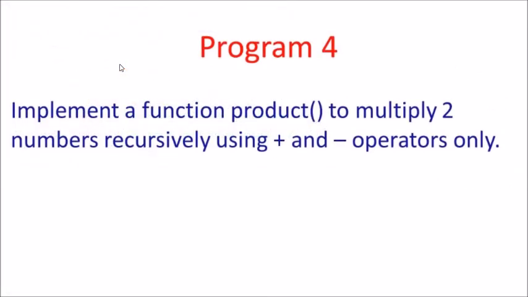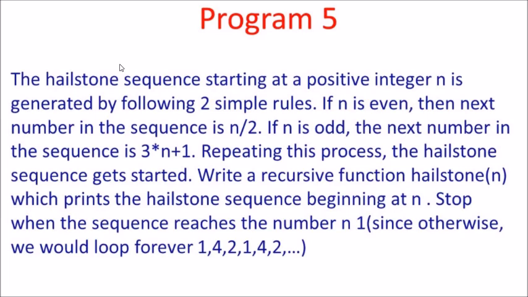Now the next program is a little bit complex. It is asking you to print the Hailstone sequence. The Hailstone sequence basically starts with a positive number, and if that number is even, the next number will be the number divided by 2.